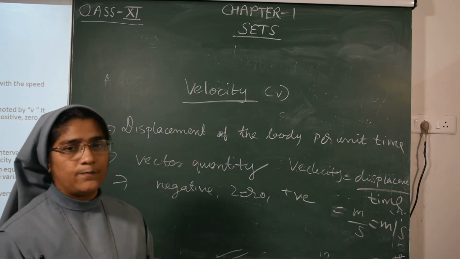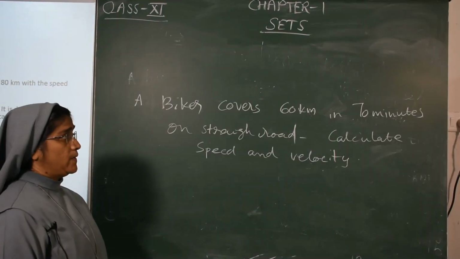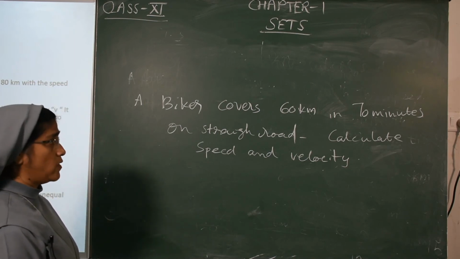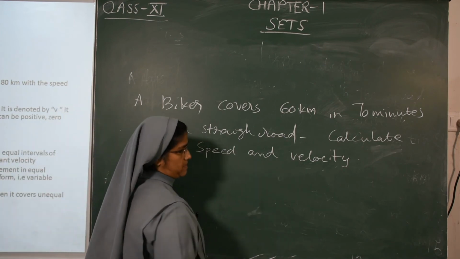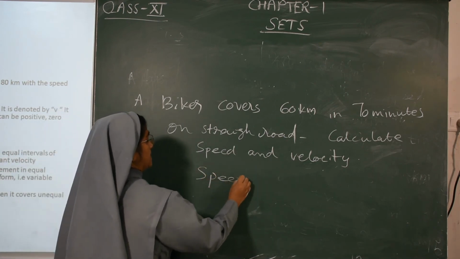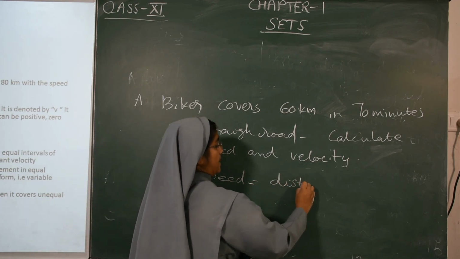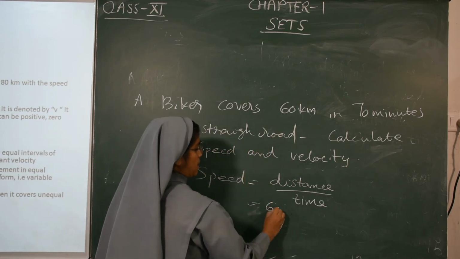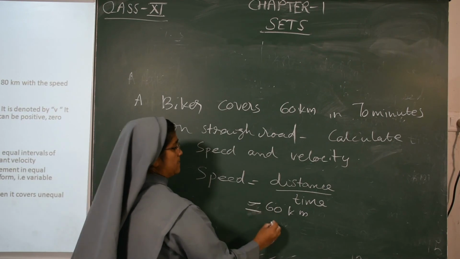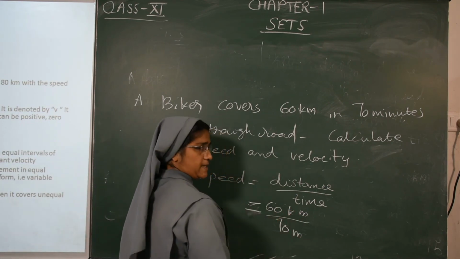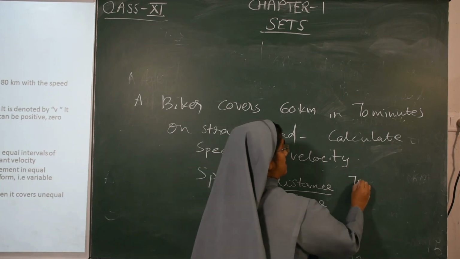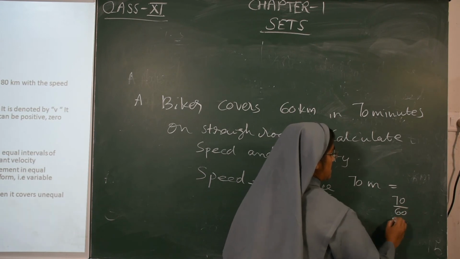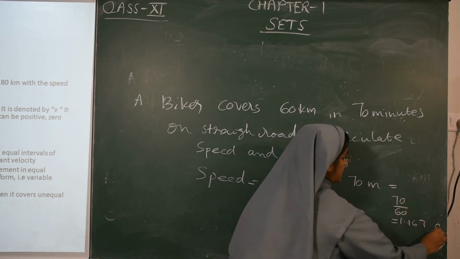That is average velocity. Okay, a bike covers 60 kilometers in 70 minutes on a straight road. We have to find out speed and velocity. So what is the speed? Speed, you know, is distance upon time. Distance how much? 60 kilometer. Then what is the time? 70 minutes. We have to convert 70 minutes into hours. So 70 upon 60 is equal to 1.167. Okay.